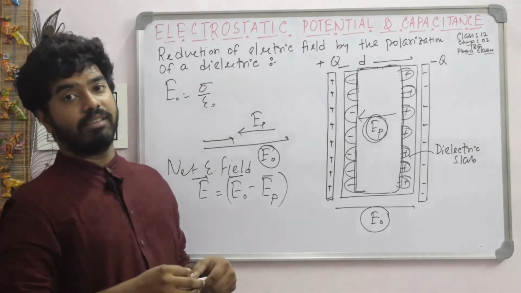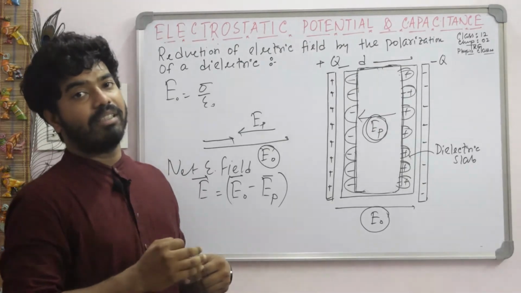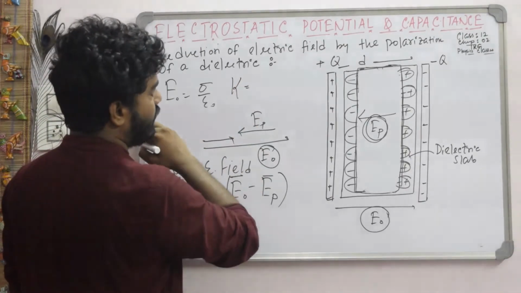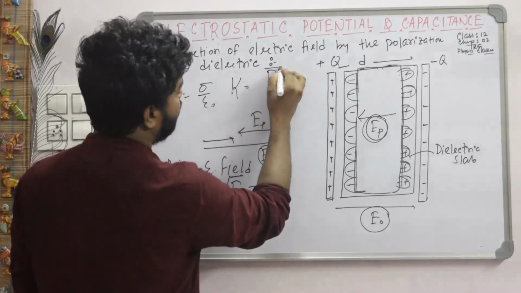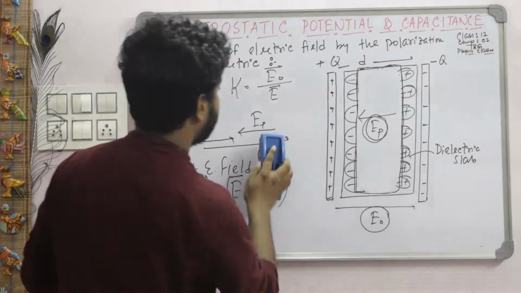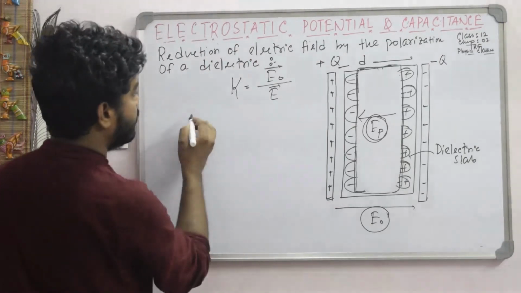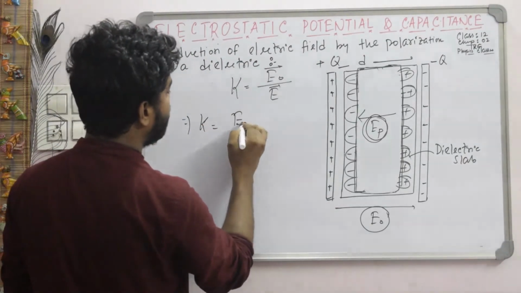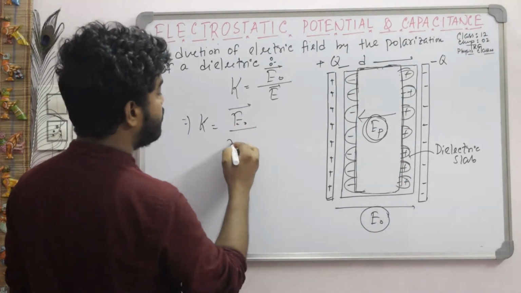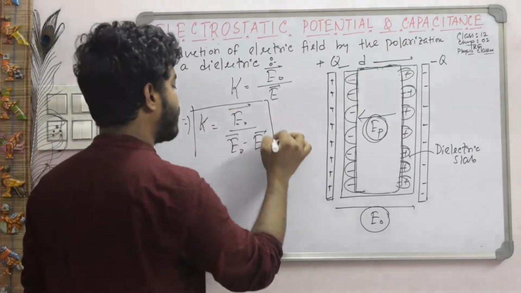Now we define an important quantity, the dielectric constant. For every dielectric material there is a dielectric constant. What is the dielectric constant? K is equal to E naught divided by E. That means it is the ratio of the original electric field to the net electric field in the dielectric. It can be represented as E naught, the original electric field when there is no dielectric, divided by the net electric field, E naught minus EP. So this is the definition of the dielectric constant.